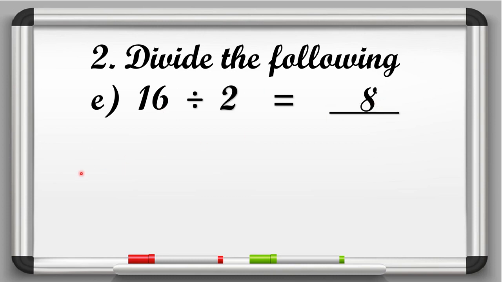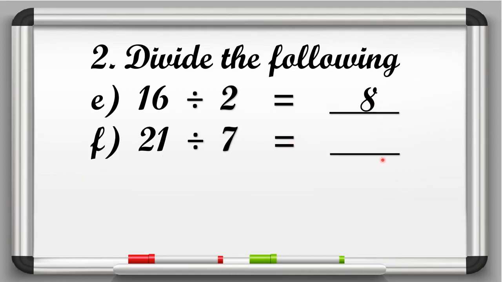Okay. Now in F part, it is given 21 divided by 7 is equal to dash. So here 21 is the dividend and 7 is the divisor. So here we have to speak the table of 7 till we get 21. 7 ones are 7, 7 twos are 14, 7 threes are 21. So here we will write 3. Okay, 3 is the answer.